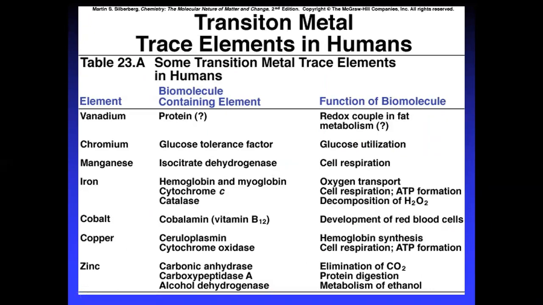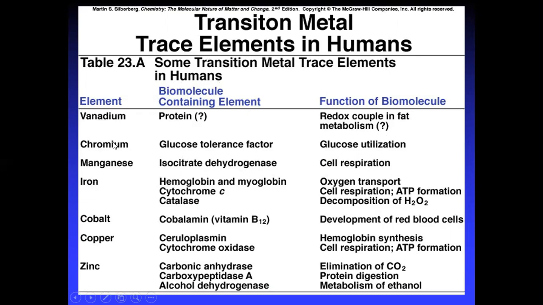Now the transition elements have a lot of applications in daily life. You can see the trace elements in humans. Some metal trace elements in humans, for example, vanadium, in proteins; the function is redox coupling in fat metabolism.